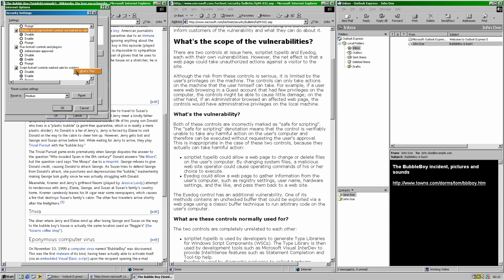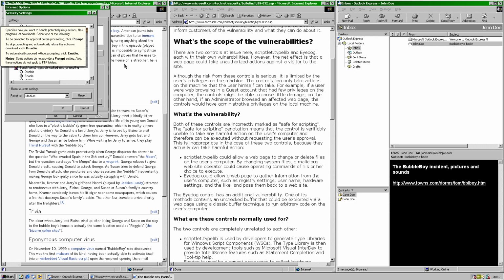Controls marked as safe shouldn't be able to perform any action that could cause damage to the system, but both of these controls can cause damage. In this case, scriptlet.typelib allows changing and deleting files, while Eyedog allows fetching information from the registry, along with possible exploit of running arbitrary code. The worm is using scriptlet.typelib to drop a copy of itself into a startup folder when you open the email message.